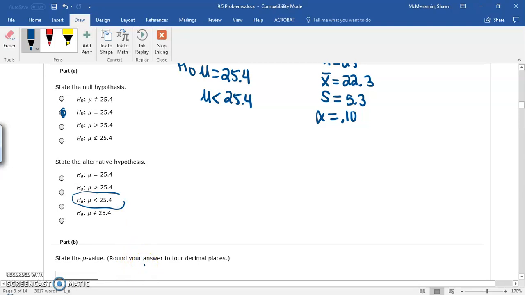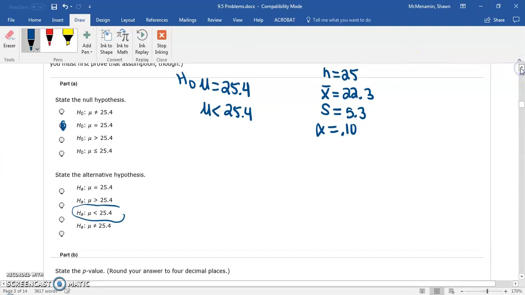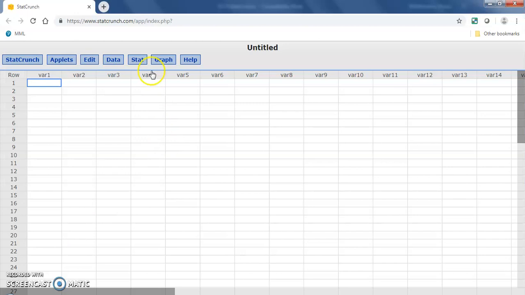So I'm going to write down our data. We have our null is equal to 25.4. Our alternative is that it's less than 25.4. Our N is 25, that's our sample size. X bar is the sample mean, which is 22.3. S is our sample standard deviation, 5.3. And then alpha equals 0.10. So we use StatCrunch, and when we're at StatCrunch, we go to Stat.